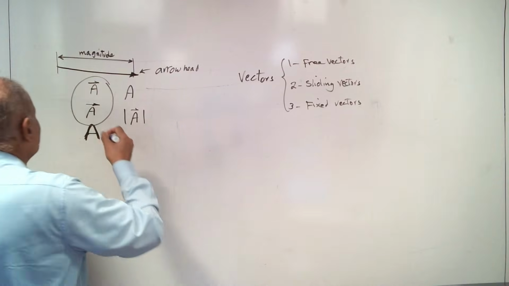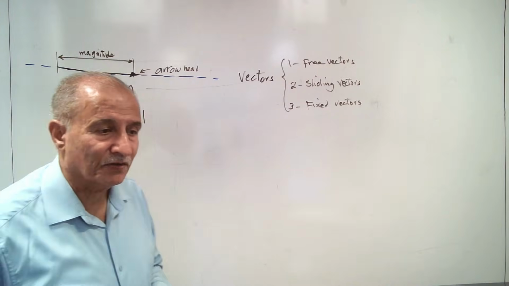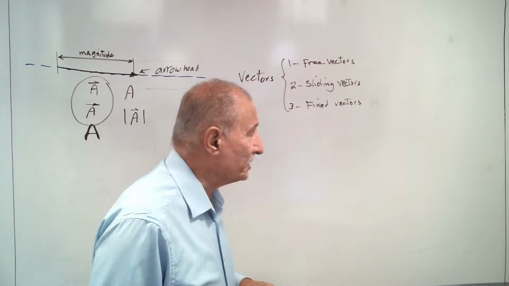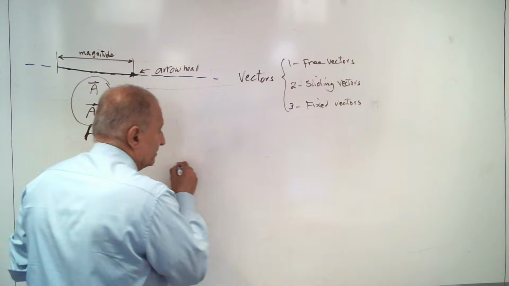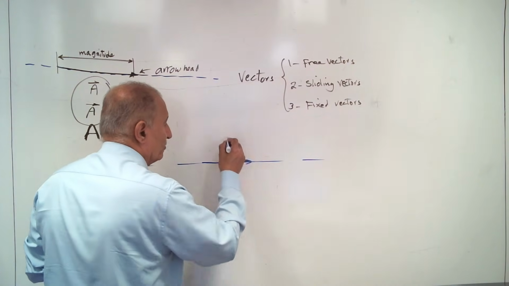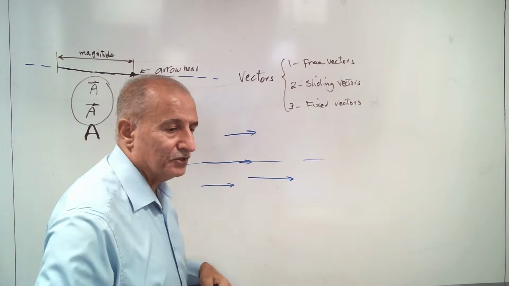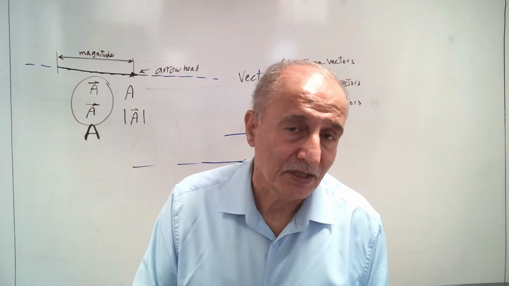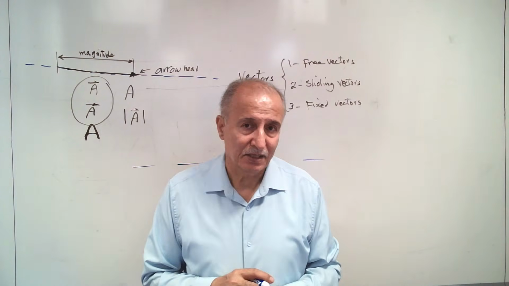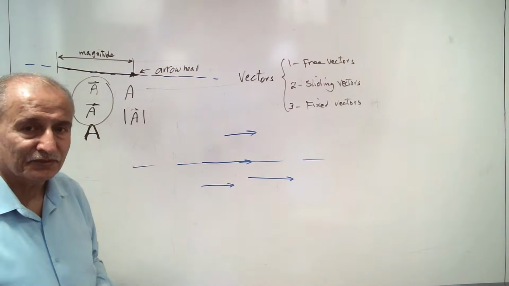For example, for this vector, this blue line is the line of action of the vector. The vector can go up and down, but parallel to the original position. It can go here, here, or here. We can change the location of the vector with one condition: it must be parallel to itself. This is called a free vector.